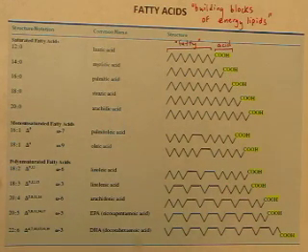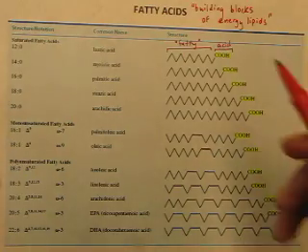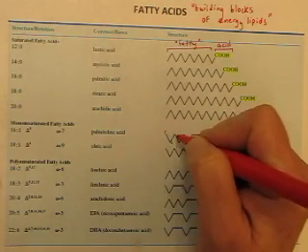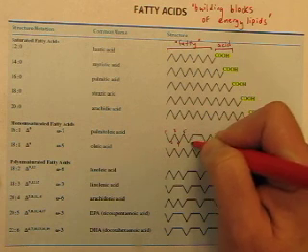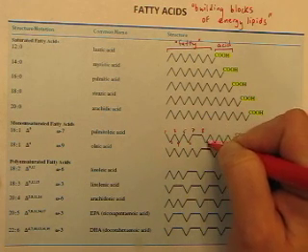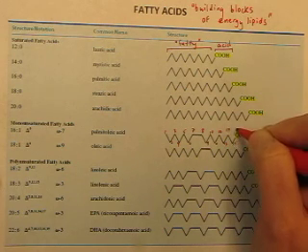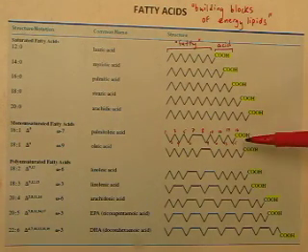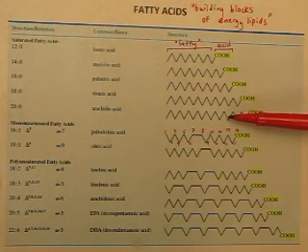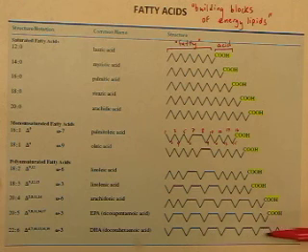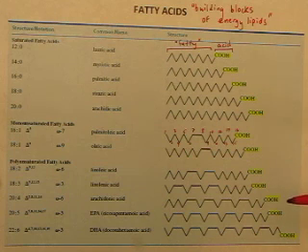What do we mean by long? Well, let's look. If we count how many carbons here, let's say take this for example, I'll count the carbons. 1, 2, 3, 4, 5, 6, 7, 8, 9, 10, 11, 12, 13, 14, 15, 16. 16 carbons, and that's typical. This one here, if you count, this has 20, this has 18, this has 16, this has 14. This one down here has 22. But notice it's a number in that range, 12 to 22 about. That's about how many carbons are in a fatty acid.